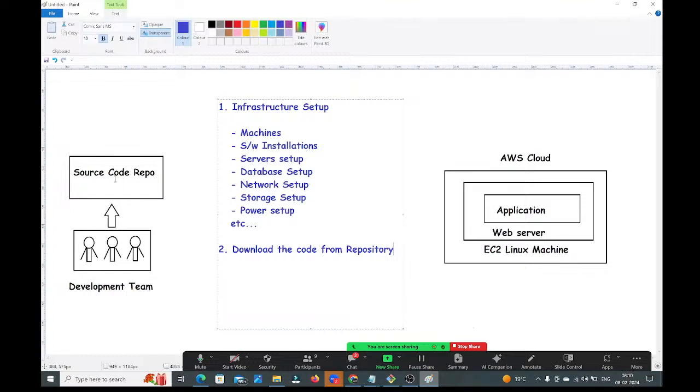Inside the source code repository, the code is available in high level language. High level language is nothing but a normal readable, understandable format. Anyone can understand, anyone can read, normal English language. My computer can't understand that English language. Then what I need to do? I need to convert from high level language to bytecode. And how can you convert that? By using compilers. We need to compile the code, then it will convert from high level language to system understandable format.